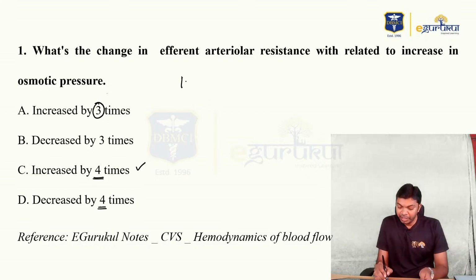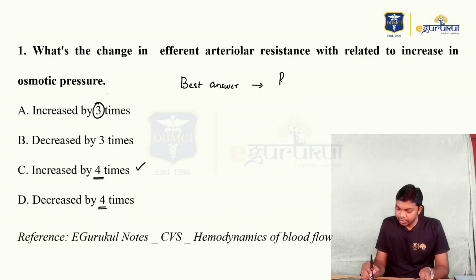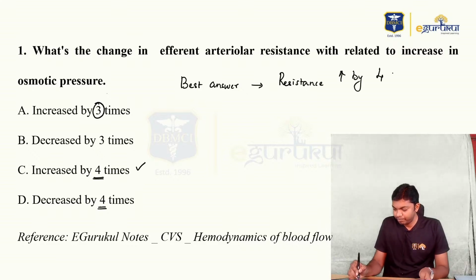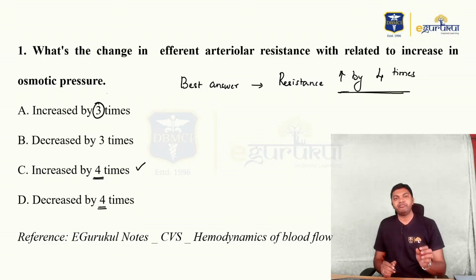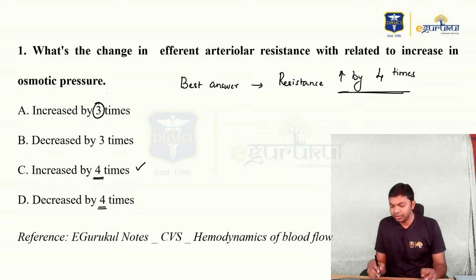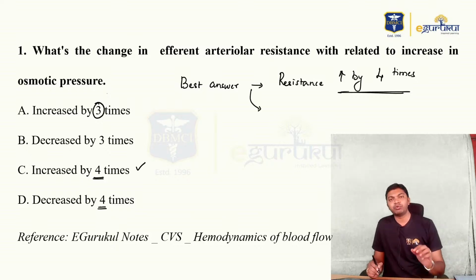Let me emphasize this. The best answer is resistance increases by 4 times. If 4 is not given in your question, you have to go to a value which is very close to number 4.